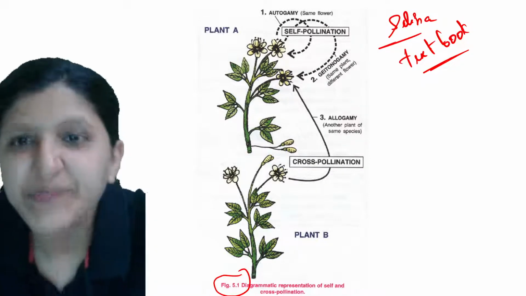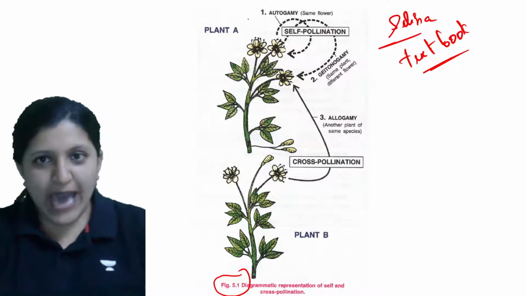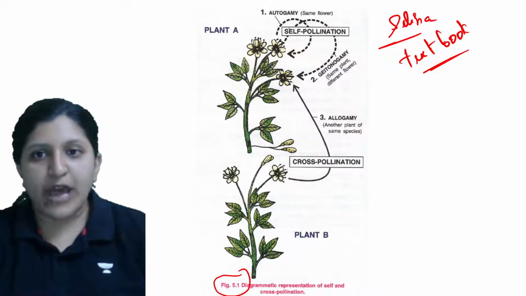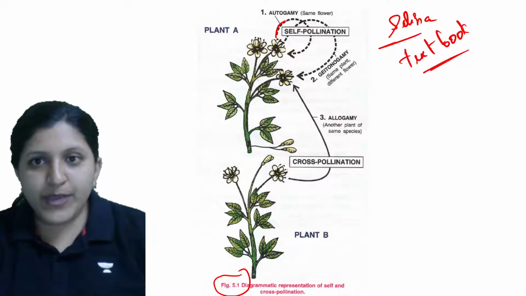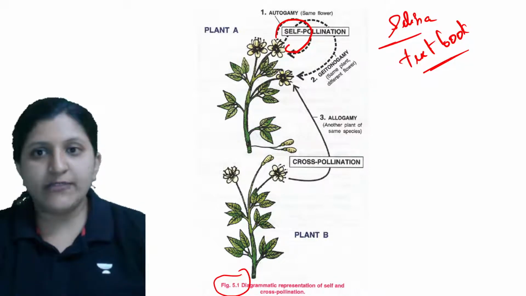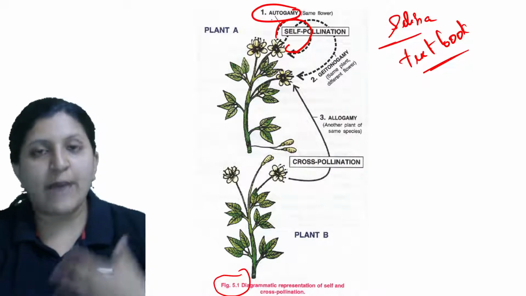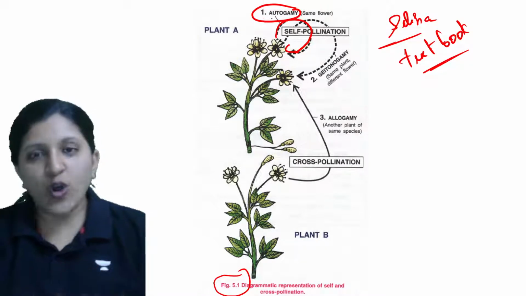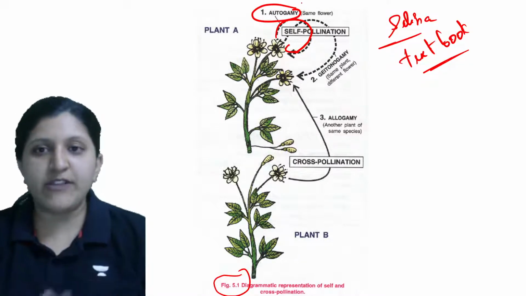So yes, anyway, so now autogamy. As you can see, this is the same flower. The pollen grain is being transferred from the anther to the stigma of the same flower. That we call autogamy, self marriage. Auto is self, gamy is marriage, so self marriage.